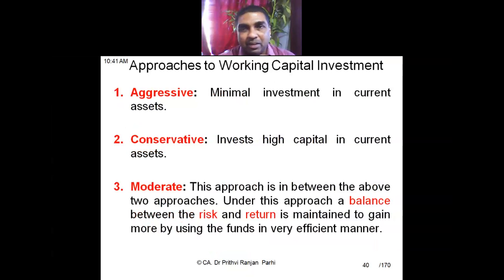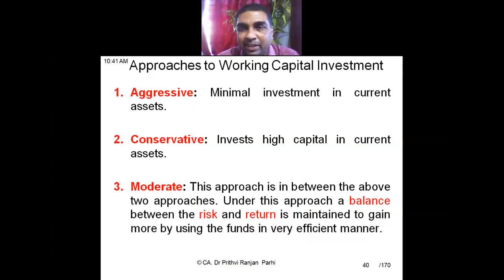Now, there are three approaches to working capital management, and some textbooks call them the three kinds of working capital policies. These approaches lead to working capital policies. As you can see, there are three kinds of approaches. What are these three approaches? Aggressive, the second one is conservative, and the third one is moderate.